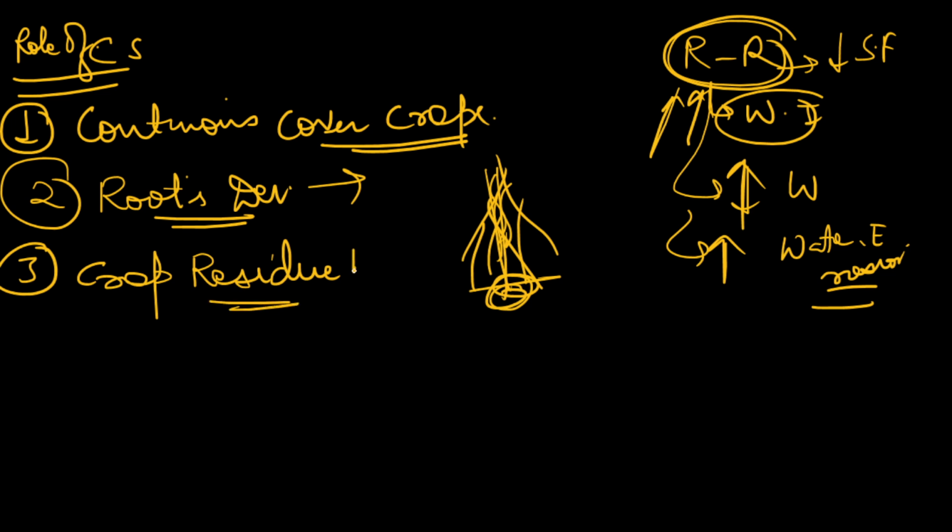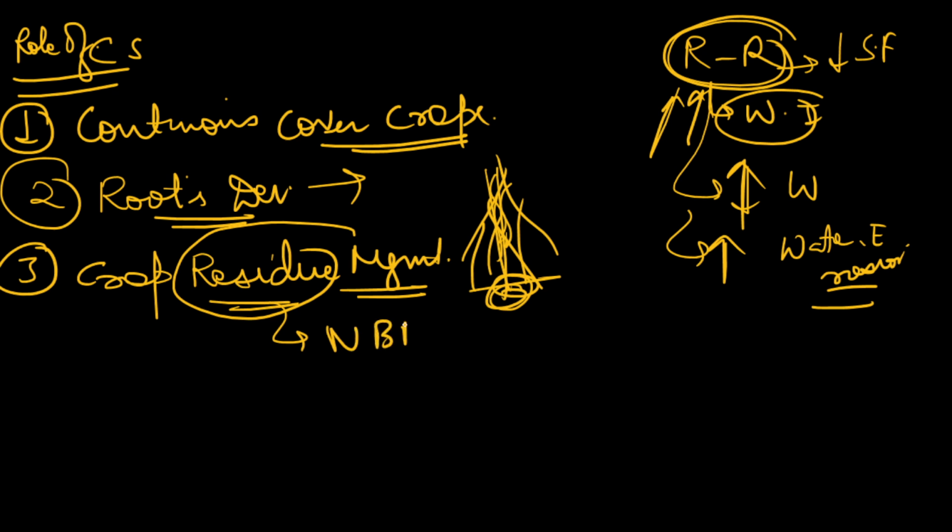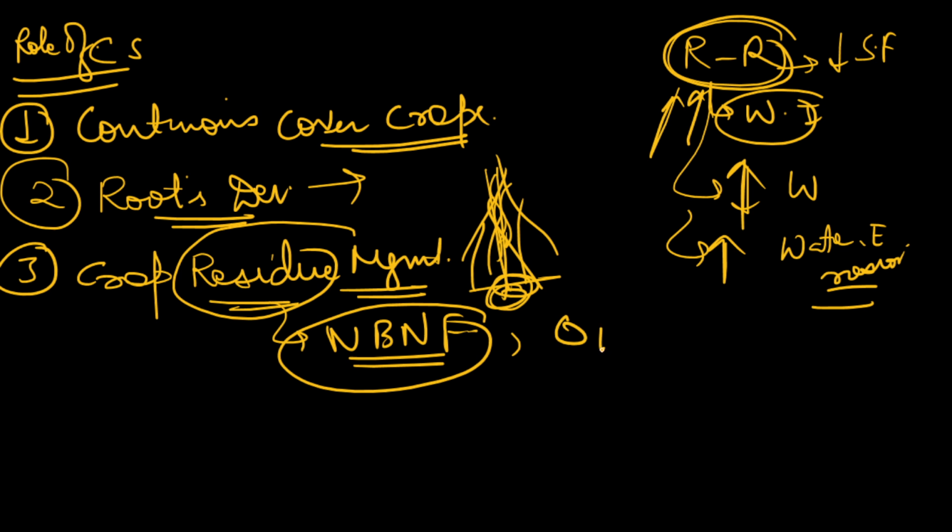You will also have to use crop residue management properly, because these residues can be used for mulching and other things. Instead of burning the crops or wasting the residues, we have to do this residue management properly. We can focus on zero budget natural farming, organic farming, in our cropping systems.